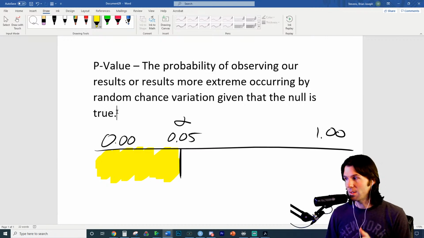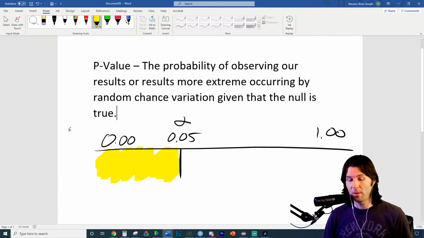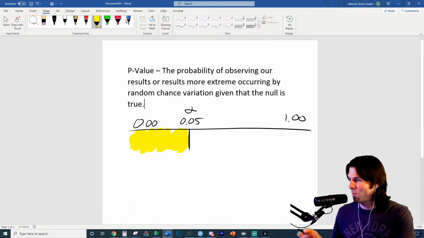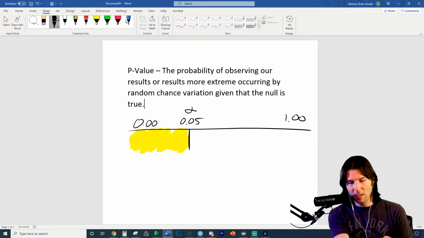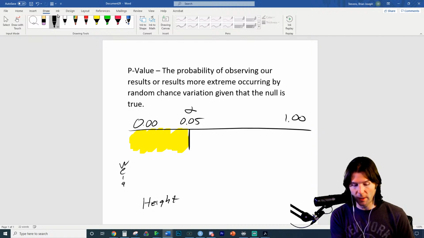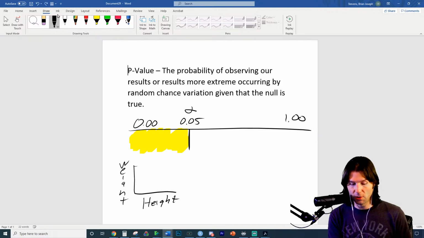So what all does that mean? And what's an example of it? So many p-values in 320, you see them all the time. It's like, okay, this is unlikely by random chance, what we observed. Let's do an example from 320. If we were to have people's relationship between height and weight, the null for height and weight is that there's no relationship between the two variables.